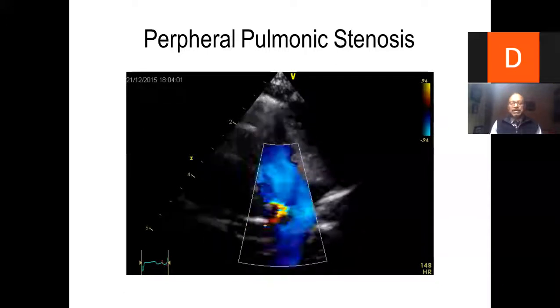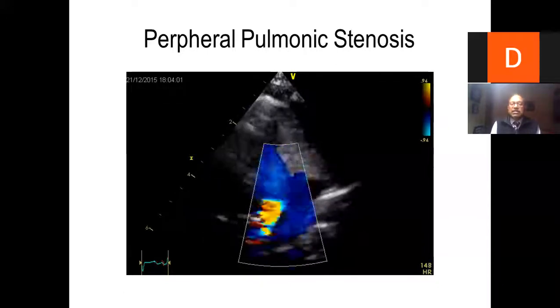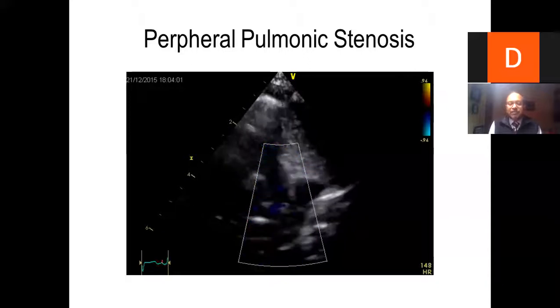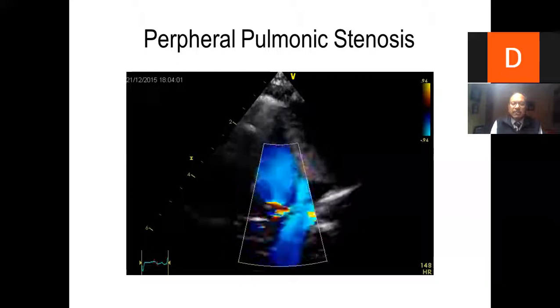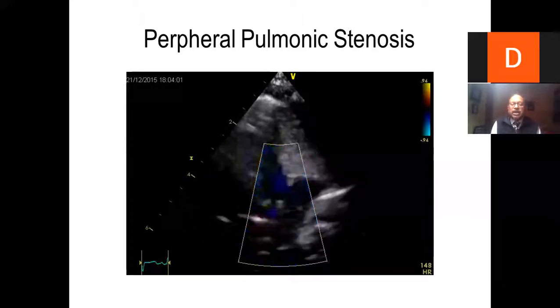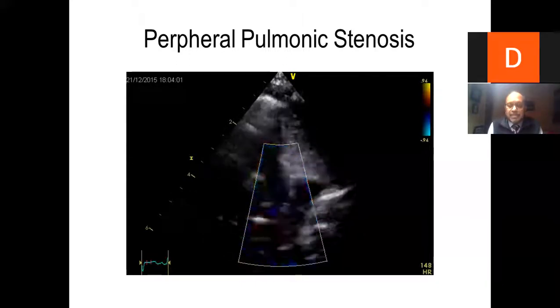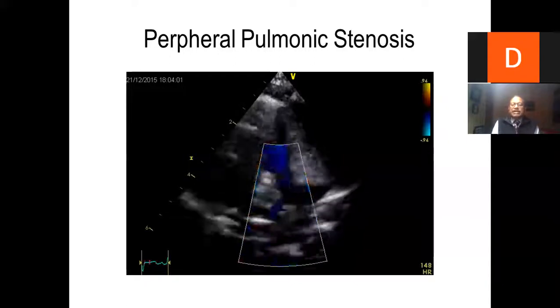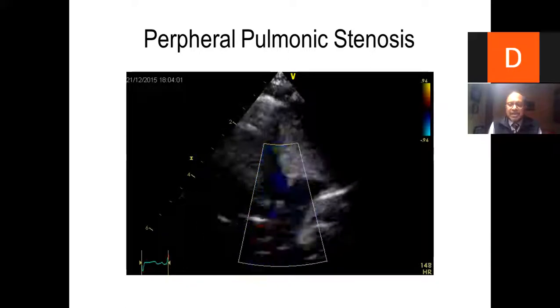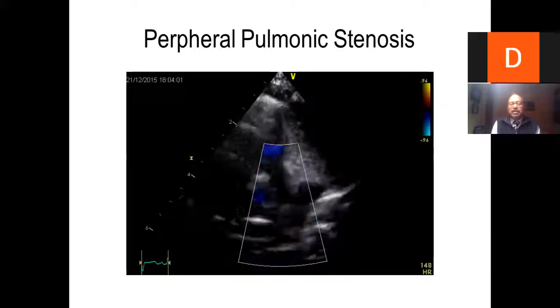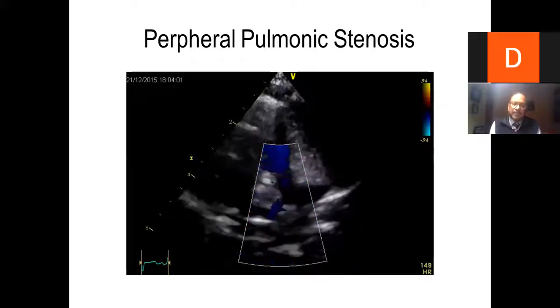So my take-home message for this kind of a subject is when you happen to see severe pulmonic stenosis, raised PA pressures, when no cause is found and you try to label them as primary pulmonary artery hypertension, always get their CT pulmonary angiogram done, or you can do a pulmonary angiogram if you are an invasive cardiologist.